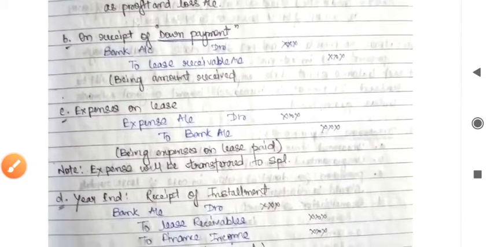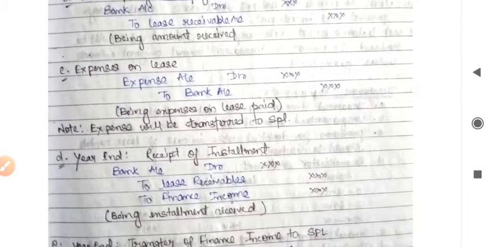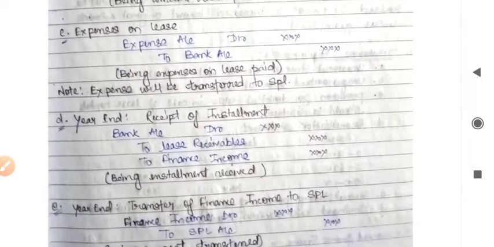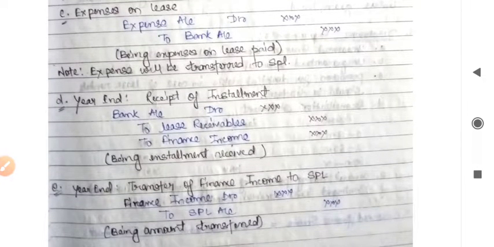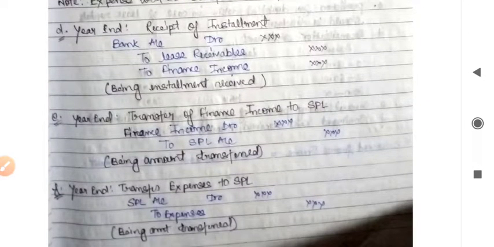On receipt of down payment, bank account debit to lease receivables account. Expenses on lease, if paid. If any expenses are made by the lessor, then expenses account debit to bank account. At the year end, receipt of installment, bank account debit to lease receivables and finance income.